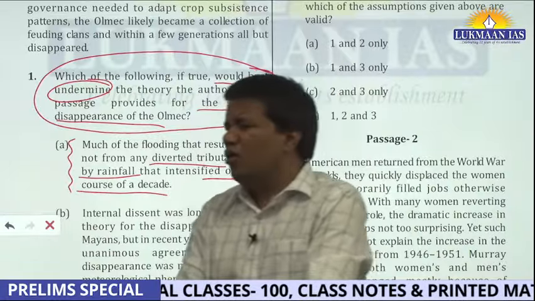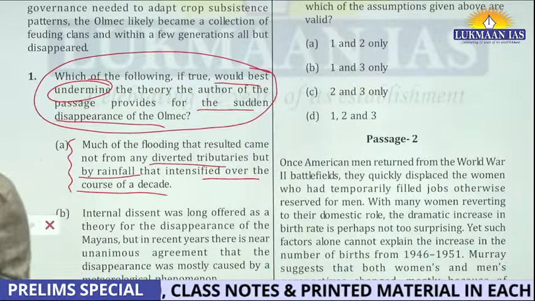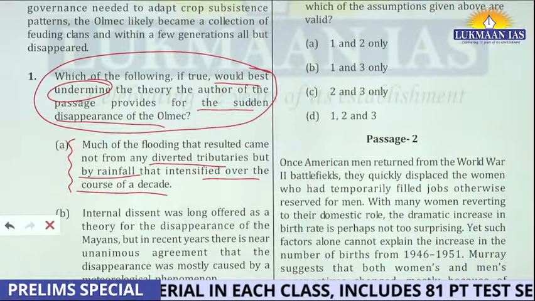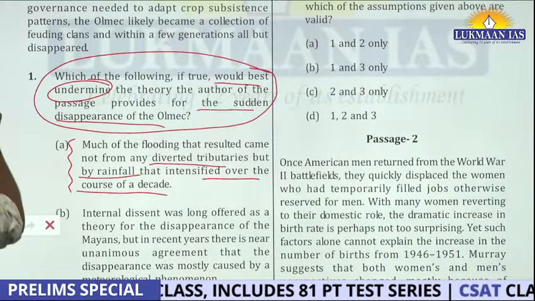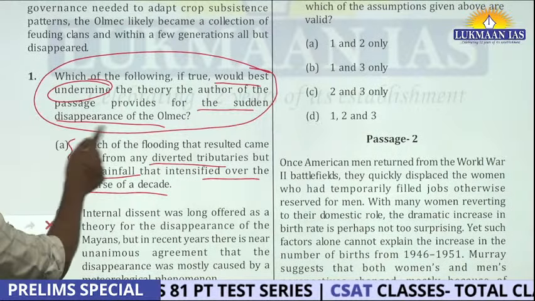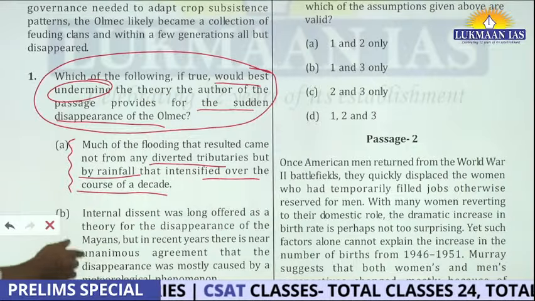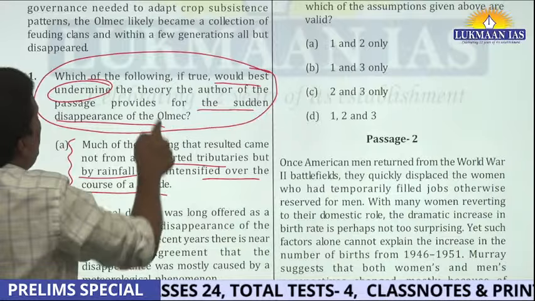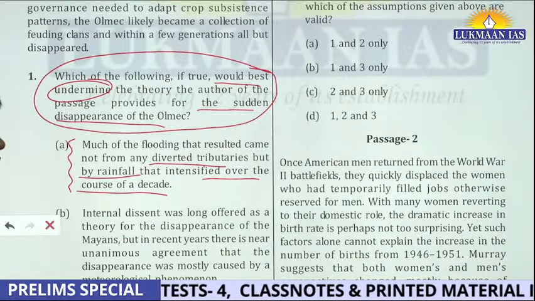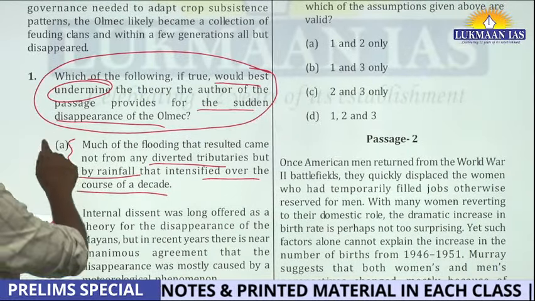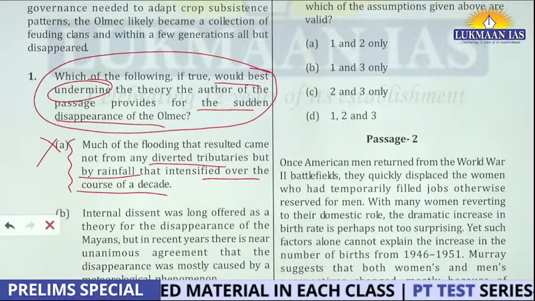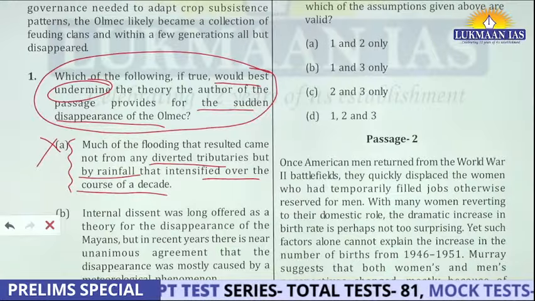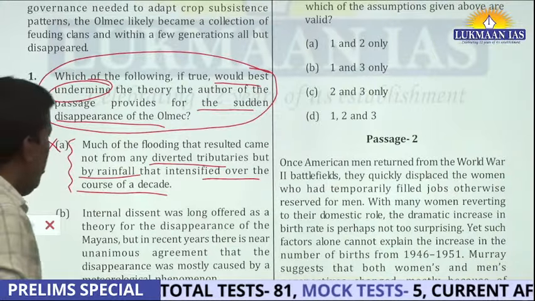Sometimes it happens that this mind takes time to reach that clarity of thought. But according to me, there is no other way. So once you have read the paragraph, you will not even care to check what the options are. You will say this says something, but it is not undermining the theory. It is not even talking about the full theory, right? So you will say okay, I'm not going to choose this option. Then he said second option, internal descent was long offered as a theory for the disappearance of the Mayan.